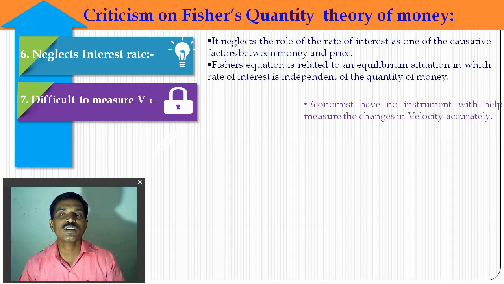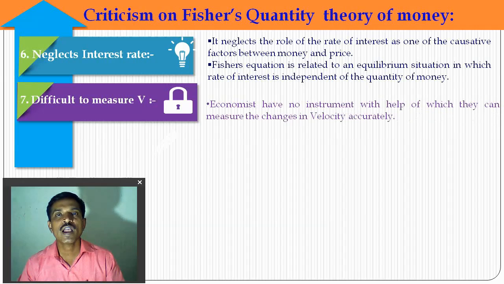It is difficult to measure V. V means the velocity of money, and it is difficult to measure how many times a unit of money is circulating in the economy. So economists have no instrument with the help of which they can measure the change in velocity accurately. So these are the criticisms applied to Fisher's quantity theory.